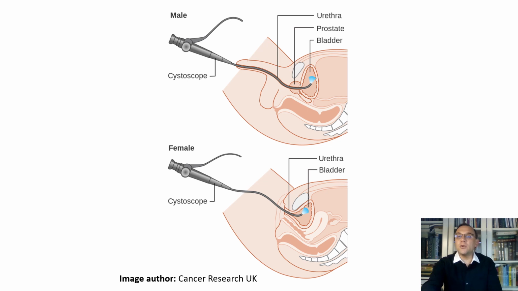Cystoscopy is the key diagnostic procedure for bladder cancer. It allows doctors to see inside the body with a thin, lighted, flexible tube called a cystoscope. On this slide, you see the cystoscopy procedure done in male and female. A cystoscopy provides a visual of the lower urinary tract and bladder lining.